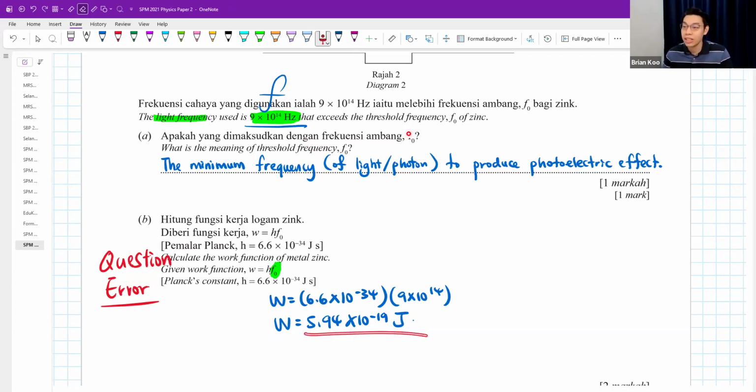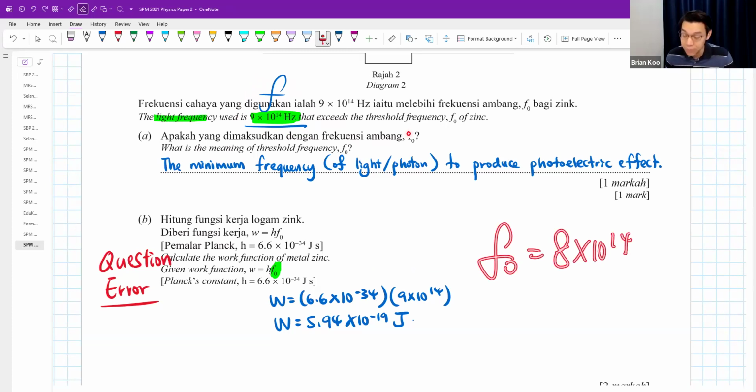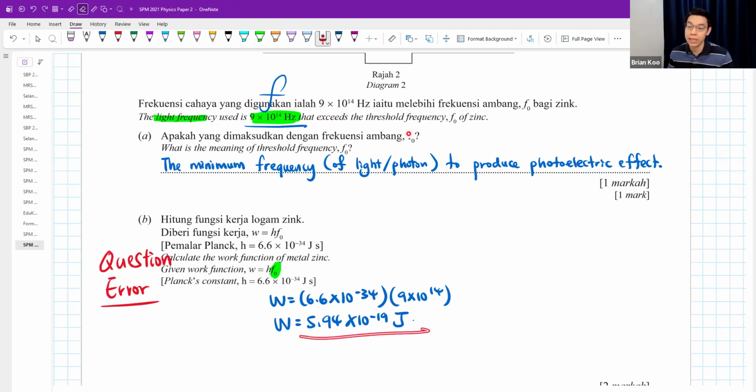And then some people will say, oh teacher, I know this one is the frequency, right? Can I assume another threshold frequency value and then sub in here and get an answer? Can also. Because they didn't give the threshold, maybe you assume F0 as a smaller value, maybe 8 times 10 to the power of 14, because threshold is usually smaller. Then you sub in and you get a different answer. The point is, don't leave it blank. Just do whatever you can.